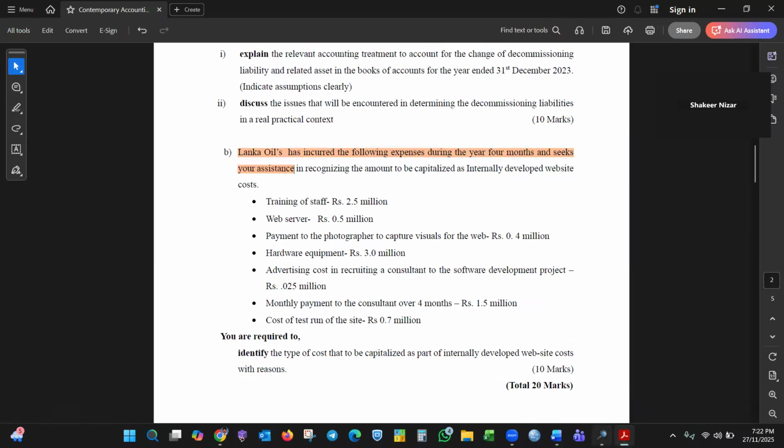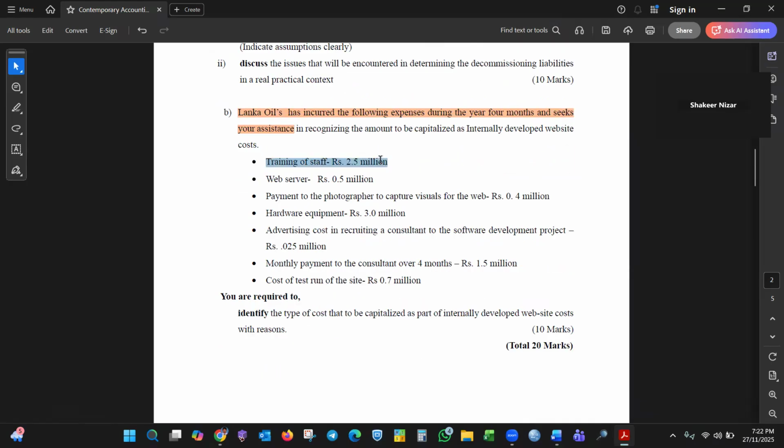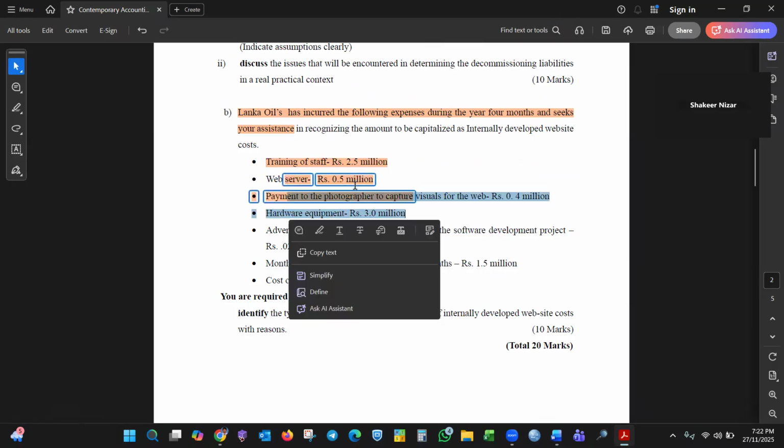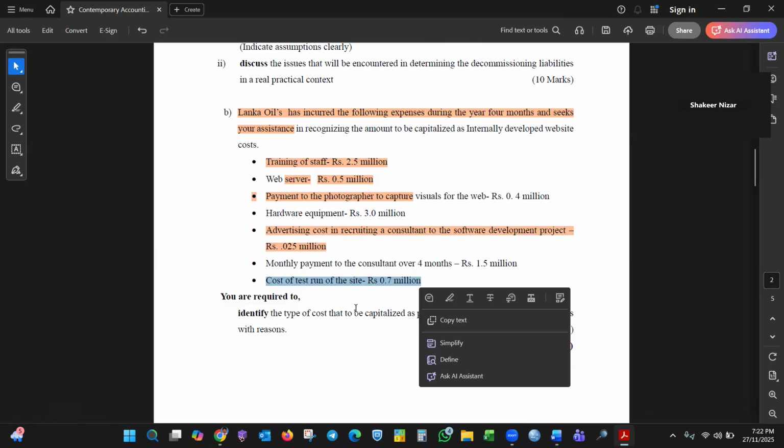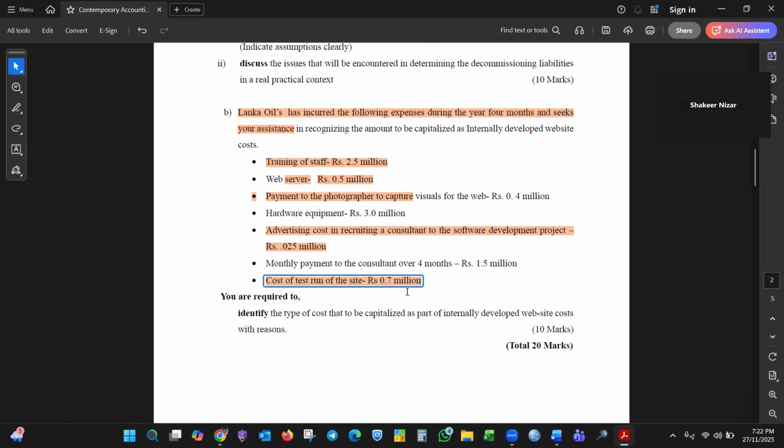So if I go to the question, Lanka Oil, give me 1 minute. Training of the staff, you can't capitalize, it goes to P&L. Web server, you can capitalize. Payment for photographer, definitely you can't. Hardware equipment, you can capitalize. Advertising cost can't. Cost of test run can't be capitalized actually, the cost of test run for the site, but it can be argued.